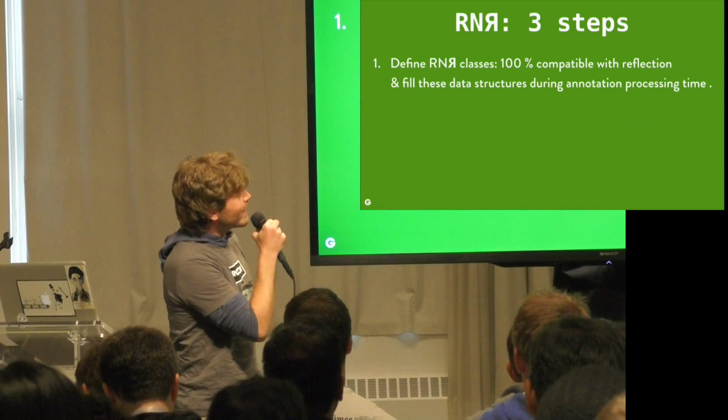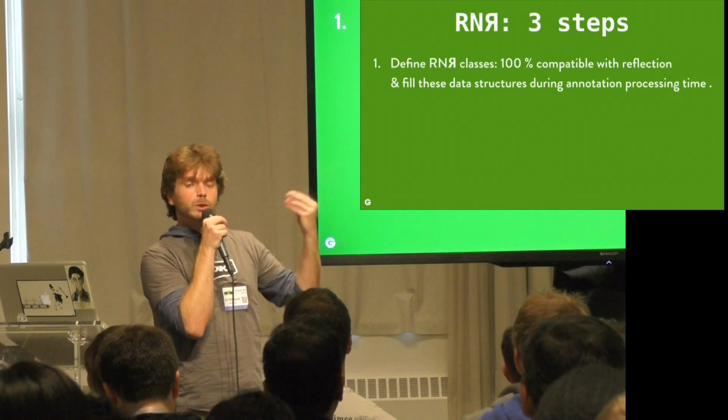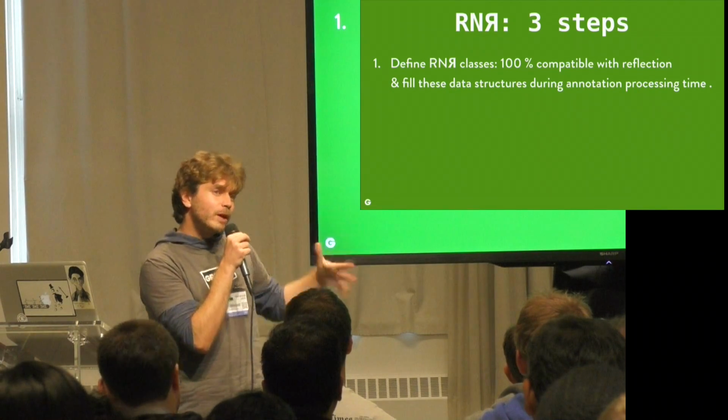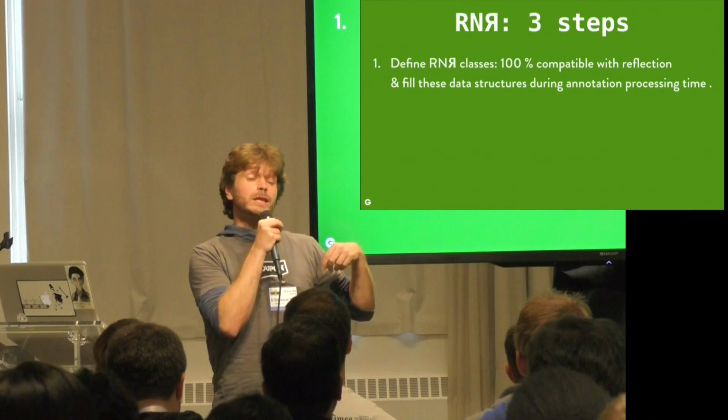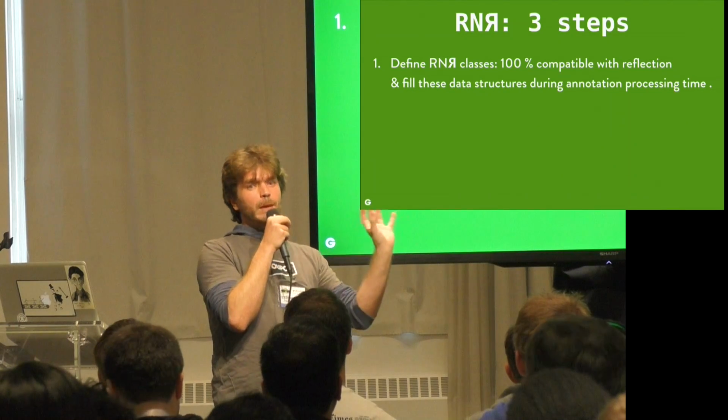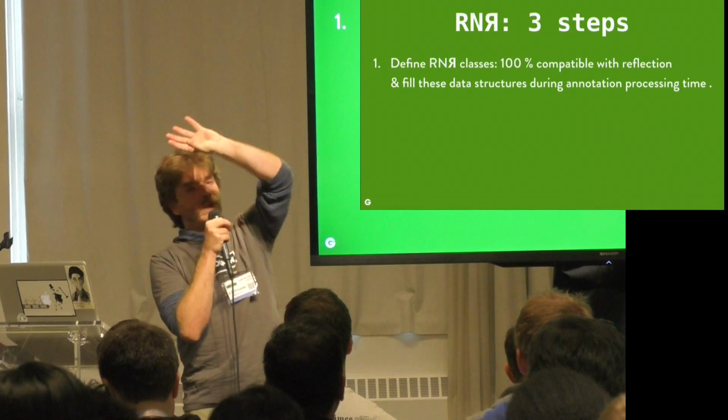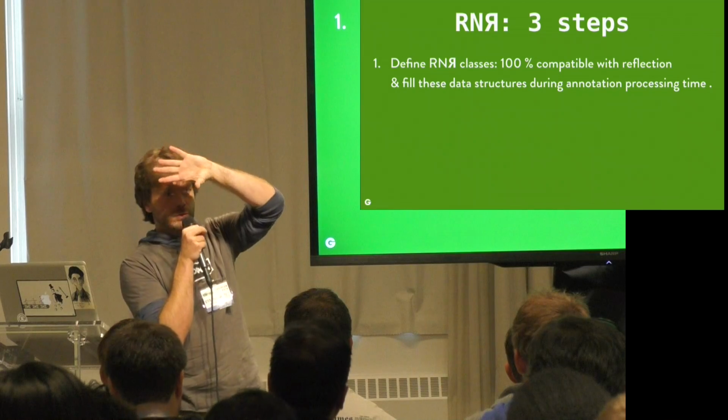And we are going to fill those classes, all the information required by Reflection, with information that we can acquire during annotation processing. So during the first step of annotation processing, we build something that is roughly equivalent to Reflection. That's the first step.